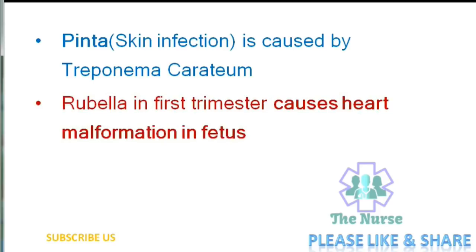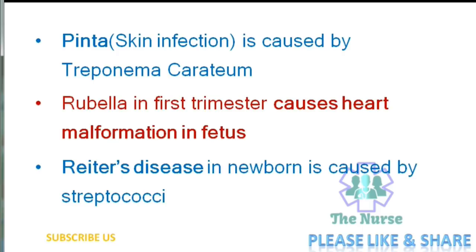Rubella in the first trimester of a mother causes heart malformation in the fetus. Reiter's disease is also known as reactive arthritis.